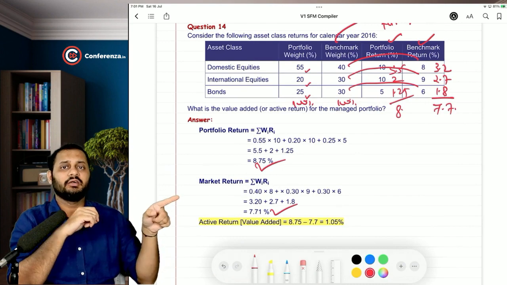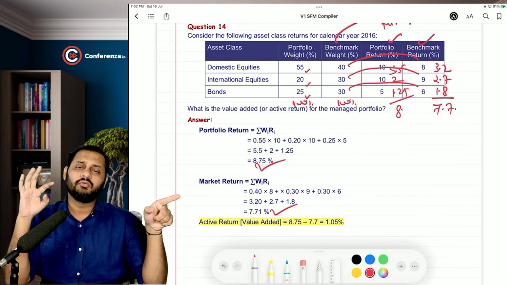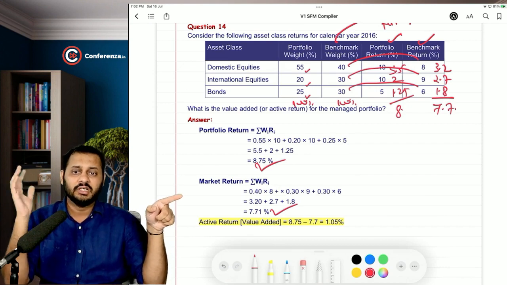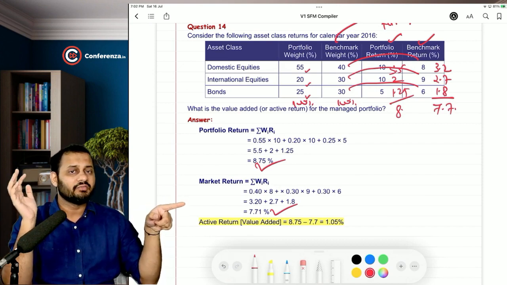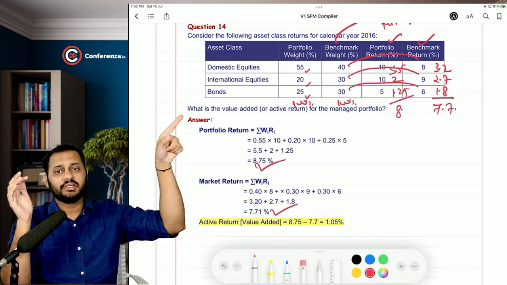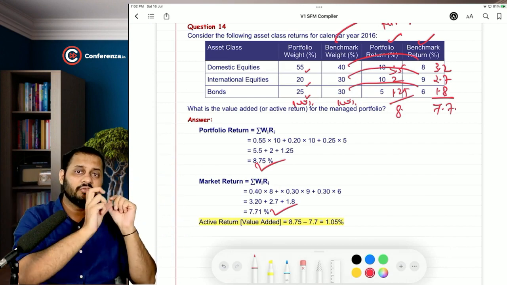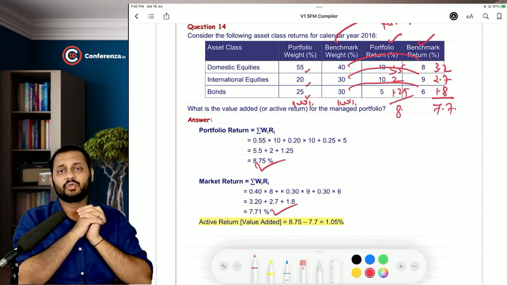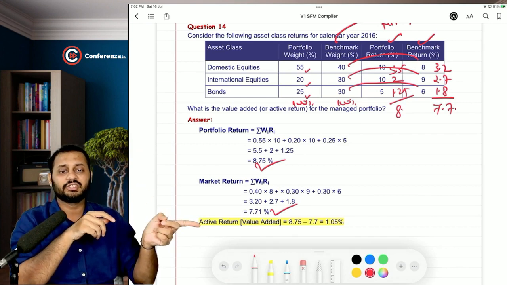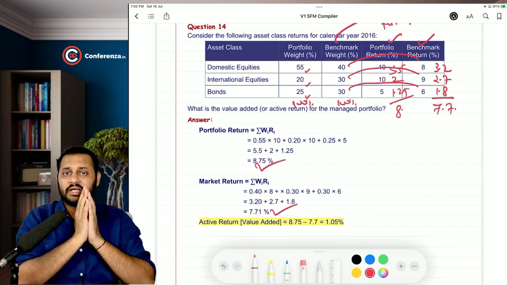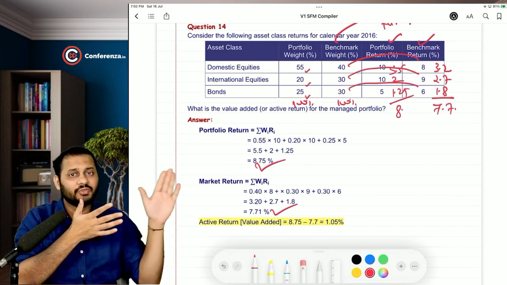When you didn't want to take efforts, or we can say without taking efforts, we could have easily earned 7.71%. So the question is asking you, what is the value added, meaning the return for the extra efforts that you took throughout the year, which is the difference between these two returns. That's it. 1.05% is the extra return that you have earned because you were active throughout the year.